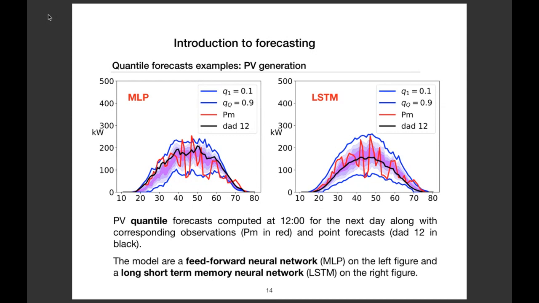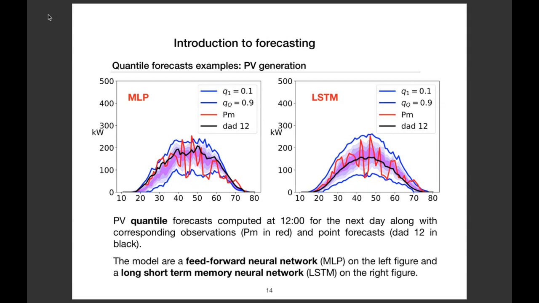So here in red, it is always the observation, as before. You have in black the point forecast. Remember the point forecast? This is what we have done during the exercise. And you have, in another color, several quantiles. You have the 10% quantile, 20, 30, 40, etc., up to the 90% quantile. And the blue lines are the extreme quantiles. So the smallest one is the 10% quantile, and the highest one is the 90% quantile.